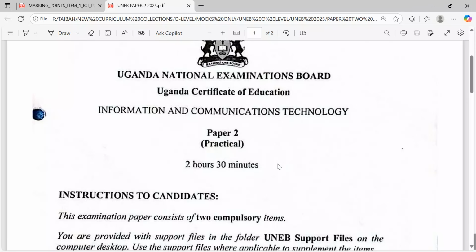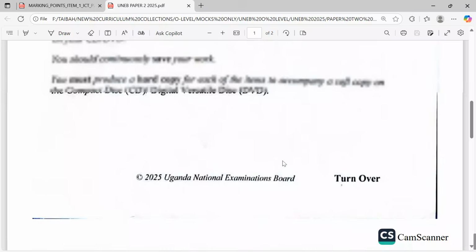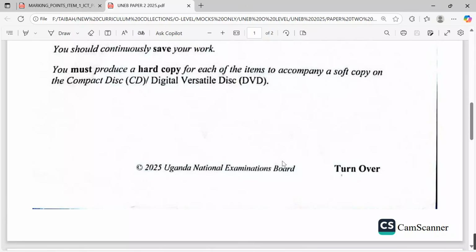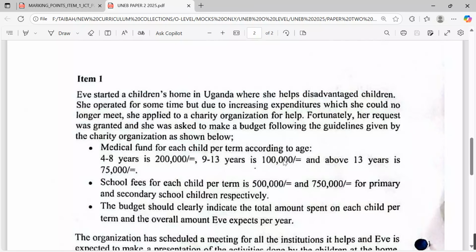So you, the candidate, attend to the item. We want you to be as fast as you can and endeavor to manage your time, please, if you are to get good grades out of this. So we shall look into the instructions later. Let us zero down to the question item and then we start digesting it down. Okay, so here we go.